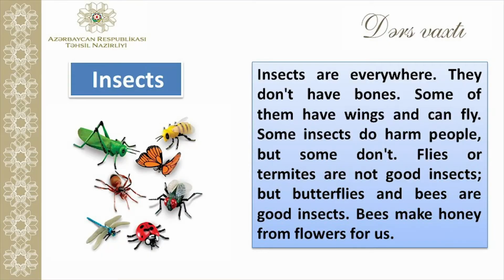Now let's talk about insects. Insects are those small creatures that you can see everywhere, every day. Insects are everywhere. They don't have bones. Some of them have wings and can fly. Some insects do harm people, but some don't. Flies or termites are not good insects, but butterflies and bees are good insects. Bees make honey from flowers for us.